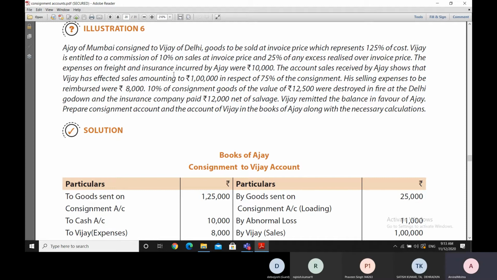Thereafter, the consignor Ajay has incurred expenses on freight and insurance of 10,000 rupees, and the account sales has been received by Ajay, which shows that Vijay has effected a sale amounting to 1 lakh rupees in respect of 75% of the consignment.